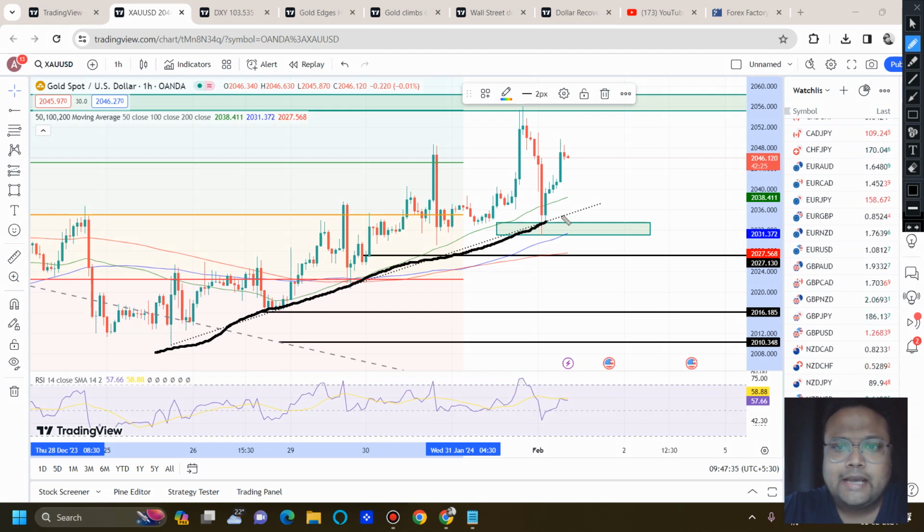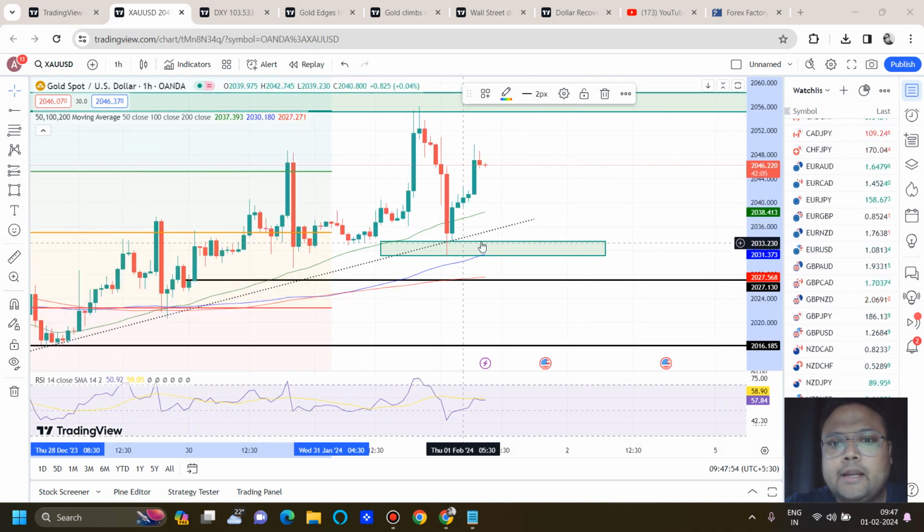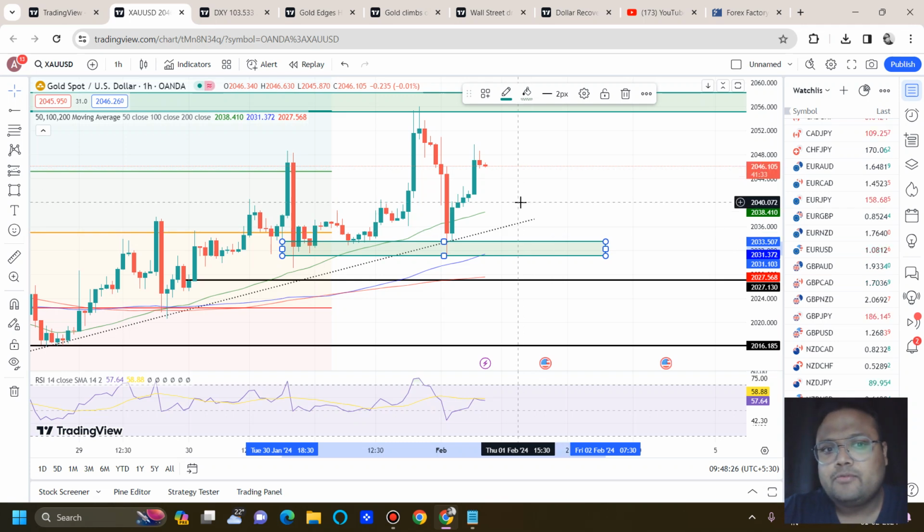Now, if you see the market going down, my dear friends, you can see that I have drawn a trend line. Honestly, I'm not a big fan of trend lines, so I stopped trading trend lines a long time ago. But still, if you see the market going down, we have the next best support around 2033 to 2030, especially during the Asian session and European session. You can look for a buy around this area, because we have previous support here. We have the 100 moving average, and I also checked, we have contracts at 2030, addition of contracts, not a very strong level, but still. So in absence of news, you can definitely expect 2030, 2033 to act as support for the market.